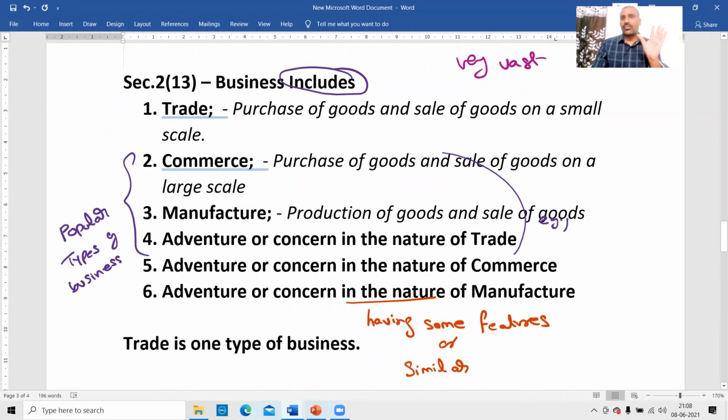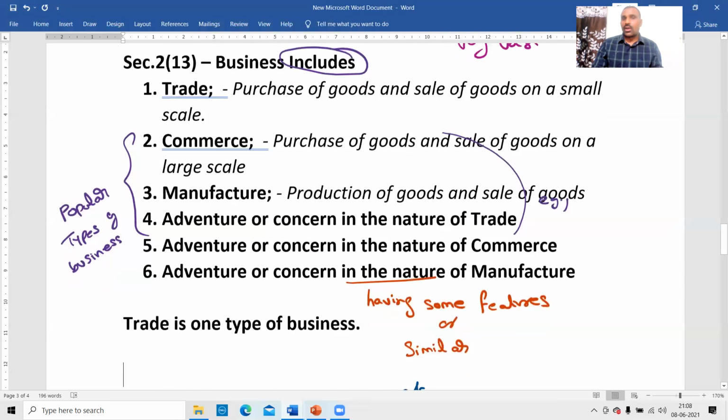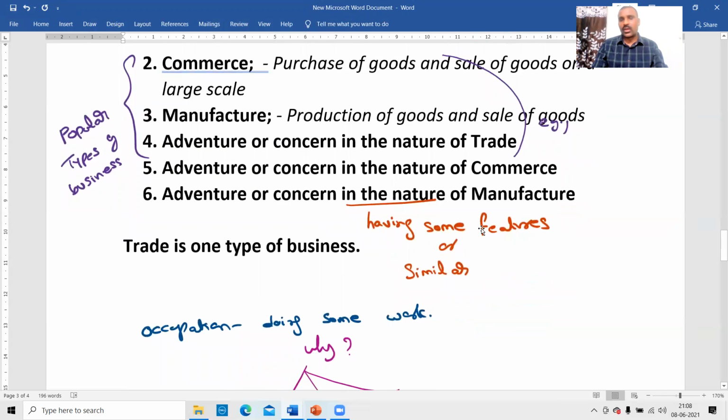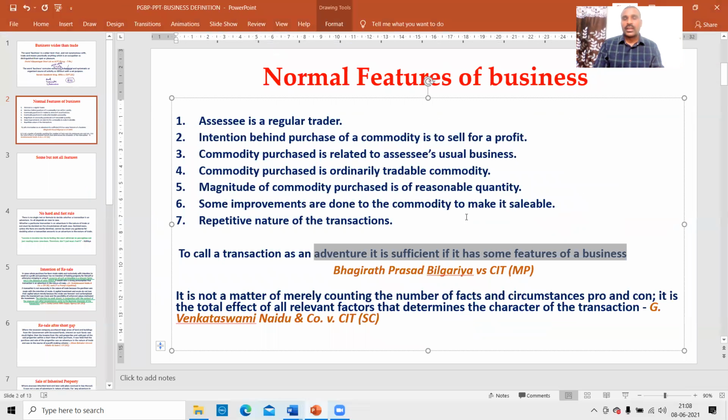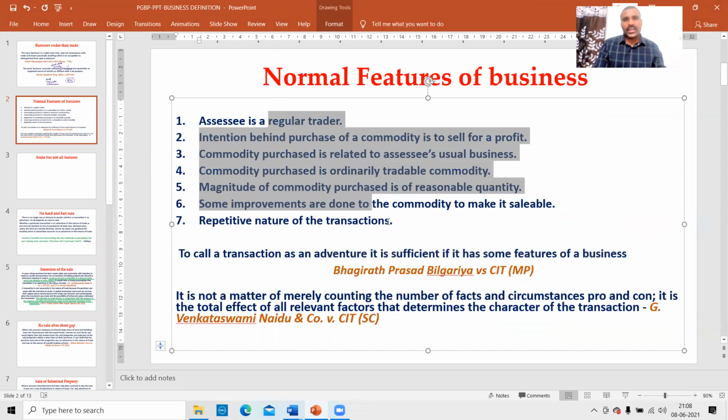Adventure having some features of trade, business. Adventure has some features of commerce, business. Adventure has some features of manufacture, business. So this is the point: having some features of or similar to, not all features. Even if only some of the features are there, then it is an adventure.